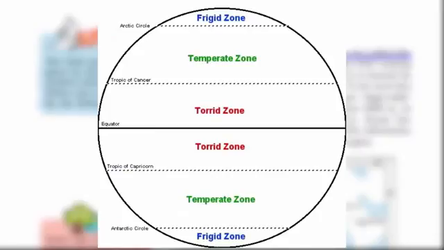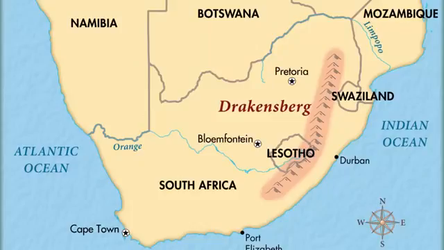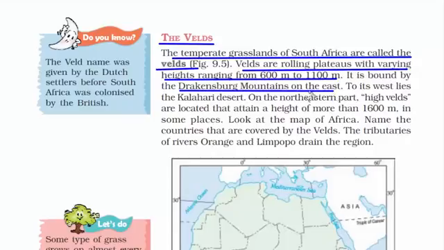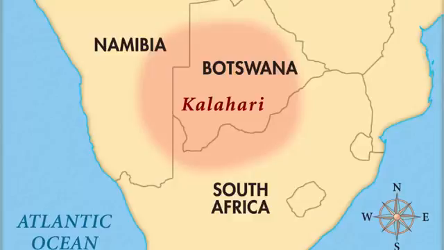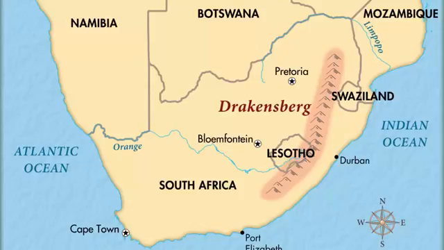I'll just show it to you on a map. Now remember, anything below the Tropic of Capricorn is a temperate zone in the Southern Hemisphere. And in the Northern Hemisphere, anything above the Tropic of Cancer is a temperate zone. So this region has a lot of plateaus ranging from 600 meters to 1100 meters. On the eastern side it has a barrier called the Drakensberg Mountain, and on the western side you have the Kalahari Desert. And the tributaries of the rivers Orange and Limpopo drain in this region.